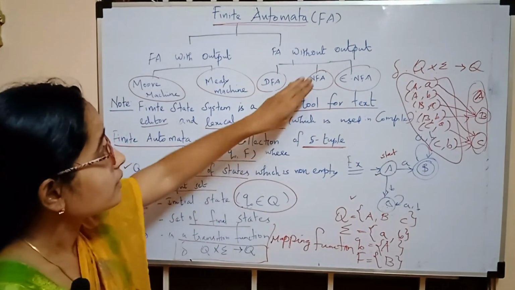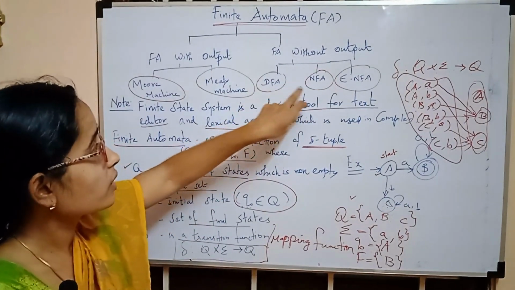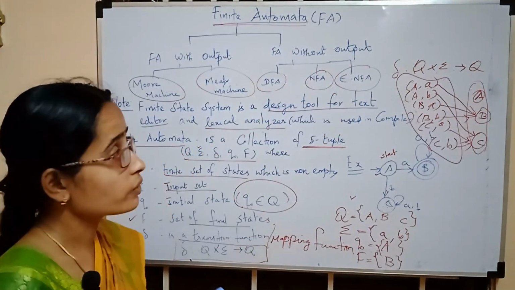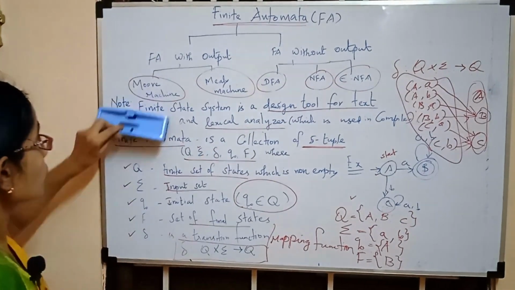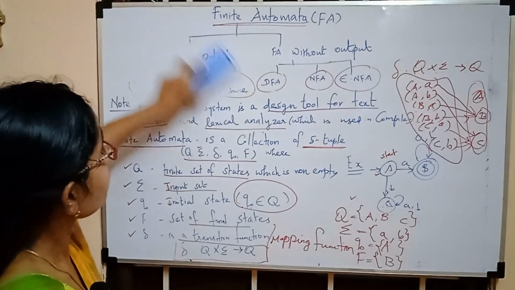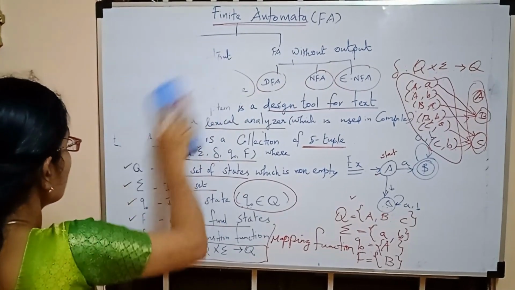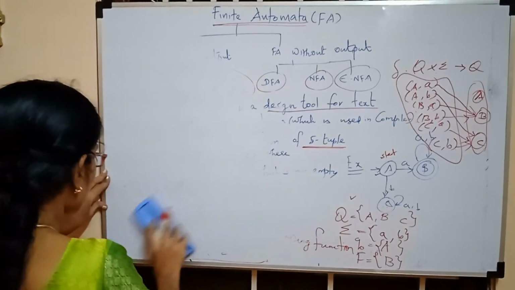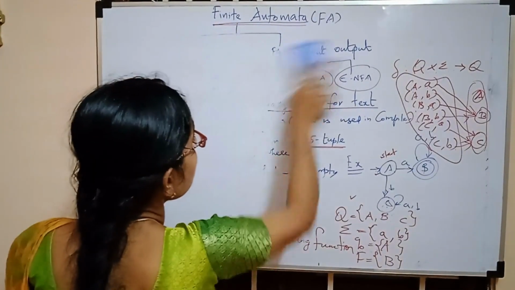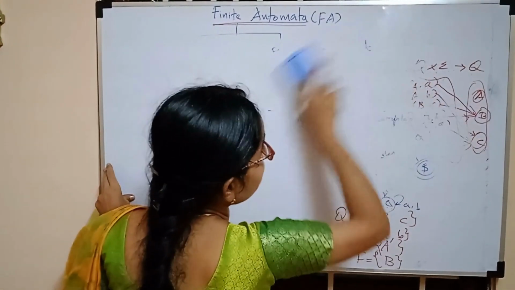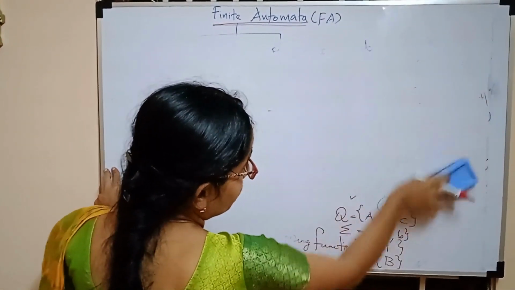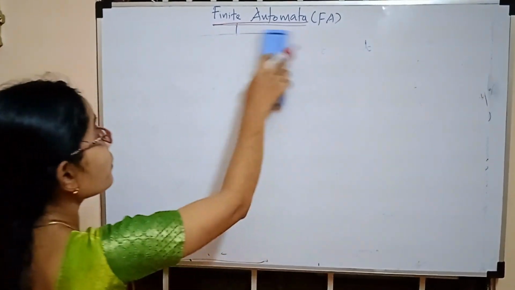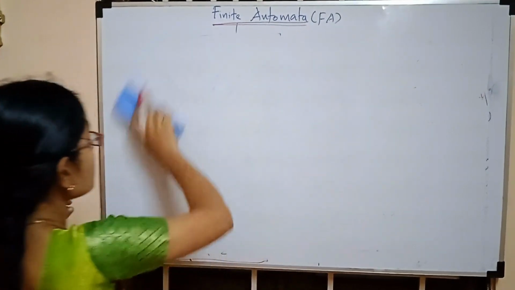So this is what finite automata is. As I said, it has 3 different categories. One is DFA, the second is NFA, and then the empty one, that is epsilon NFA. Okay, we'll see what DFA is now. DFA is deterministic finite automata, right? So you know what the meaning of deterministic is, right?